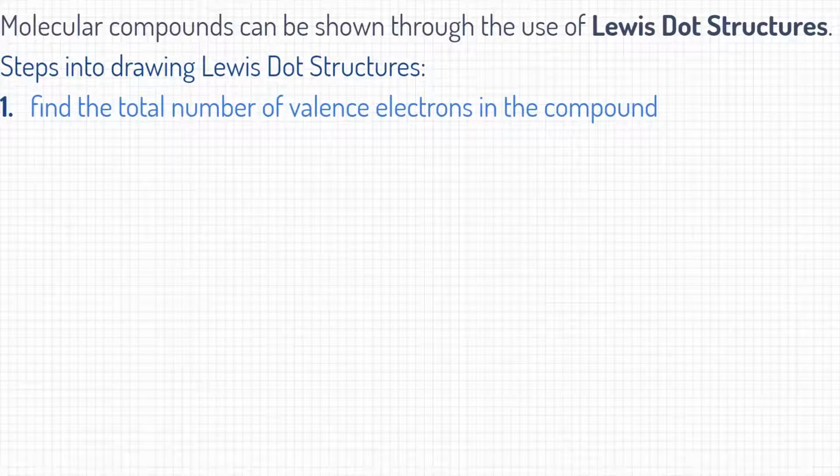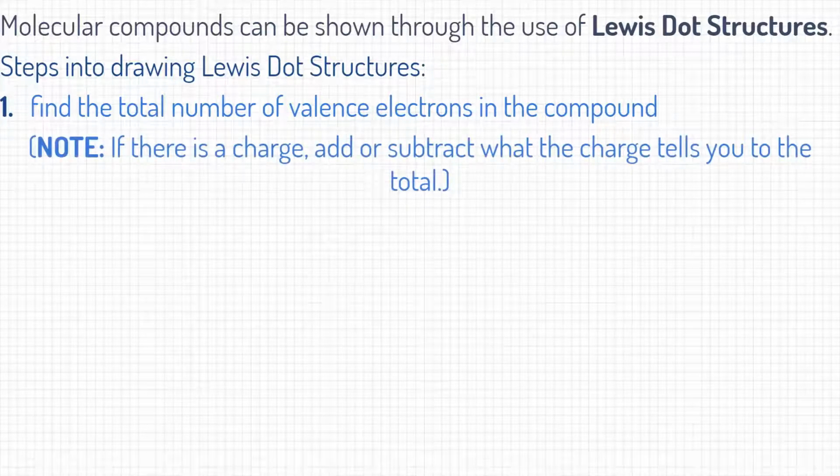Step number one is you're going to find the total number of valence electrons in the compound. You just look on the periodic table. We reviewed this last chapter. And remember, total is the sum. Now note, if there's a charge, like a -3 or a +1 charge, you're going to add or subtract what the charge tells you to the total. Remember, if it's positive, it's losing, so you're subtracting those. And if it's negative, you're gaining those, so you're adding those.